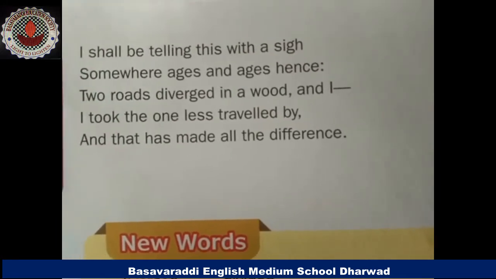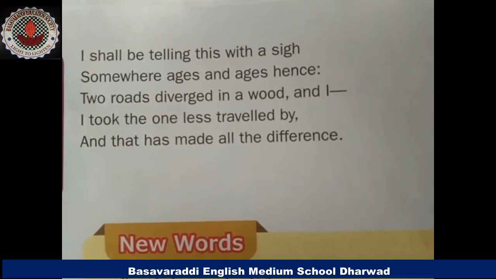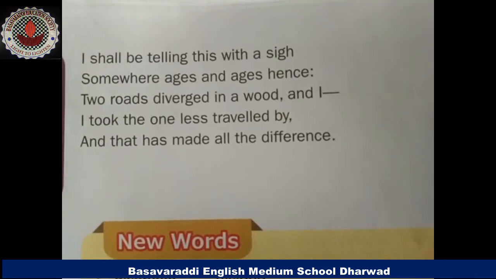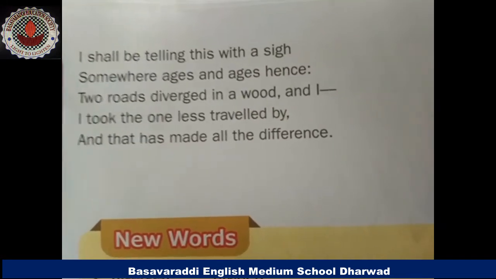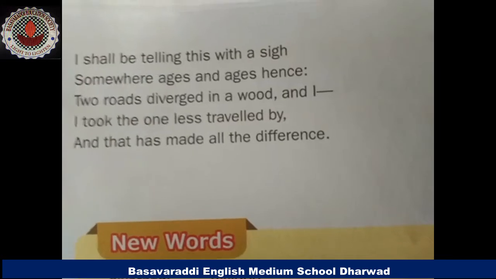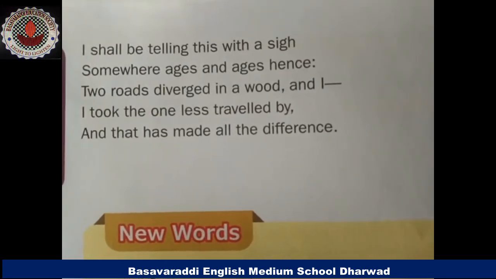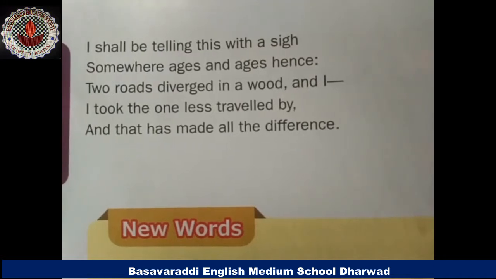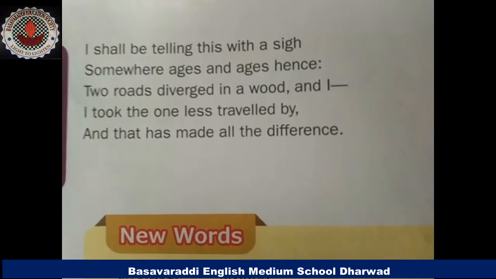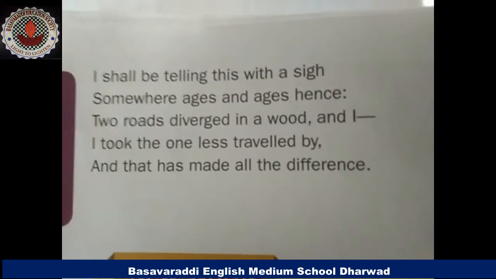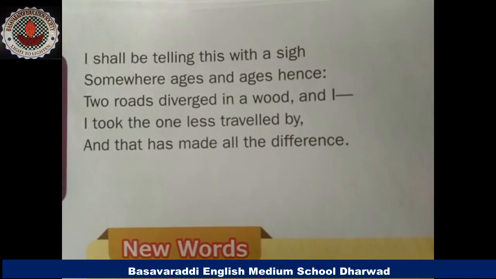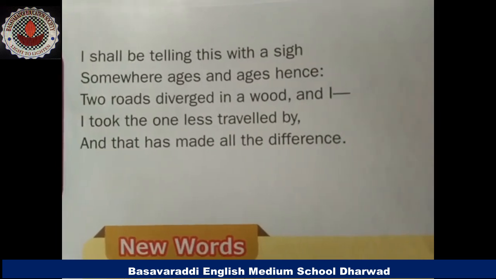So like this, in our life also we have to face so many challenges, and when we have to choose any one, we have to think nicely and go for the nice one. And once you have taken that decision, at that time you should not feel guilty about your decision. Okay, I think you all understood. The moral of this poem is, be firm about your decision, and before taking any route, before taking any path, you have to see whether that path is good, whether that path is helpful for you to reach your aim. Okay, this is the moral.